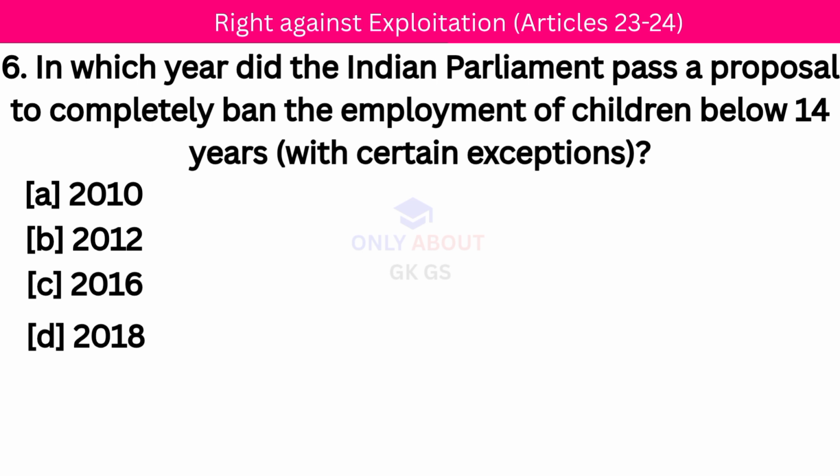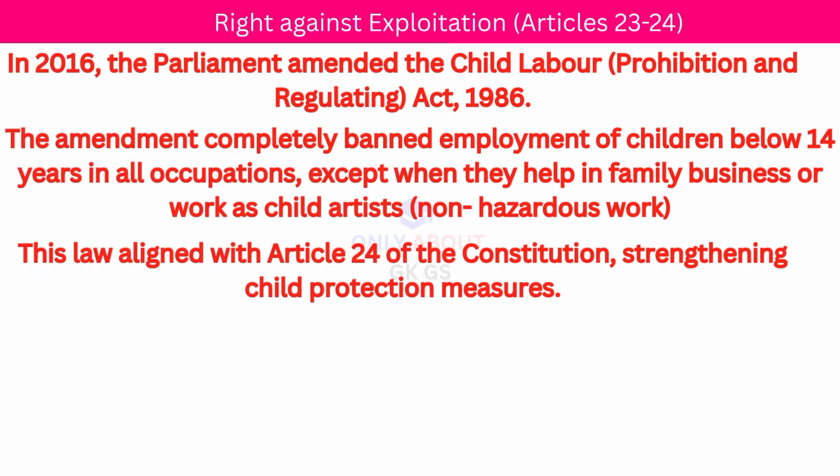Next question. In which year did the Indian Parliament pass a proposal to completely ban the employment of children below 14 years? Correct answer, 2016. In 2016, the Parliament amended the Child Labour Act 1986.